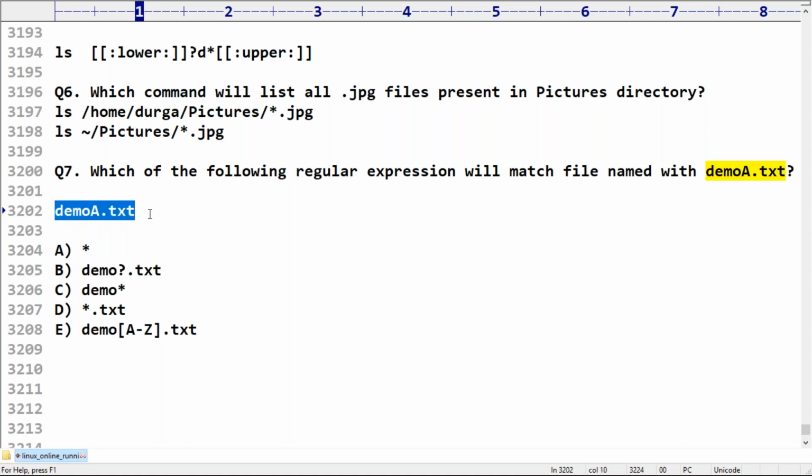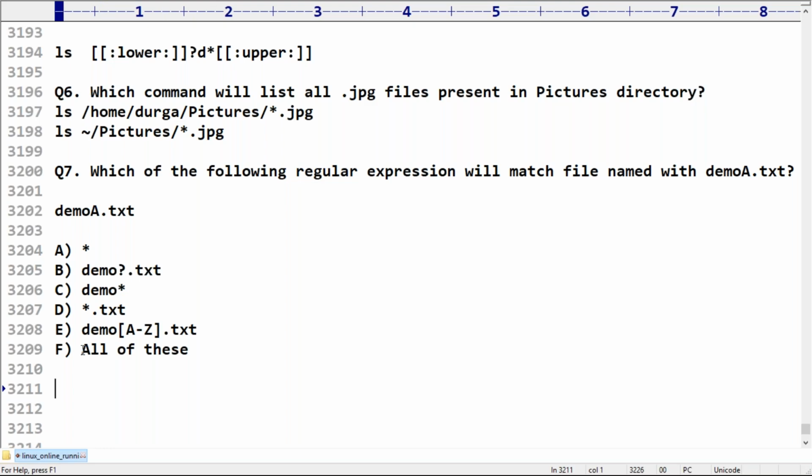Yes, demo a.txt. Star is going to represent it, because star means any number of characters, any character you can take. All these things can be represented under star, no problem at all. Next, demo, and after that any symbol you can take. That's why even the second one, third one, fourth one, and even the fifth one also represent it. And my F option, wonderful, all of these.